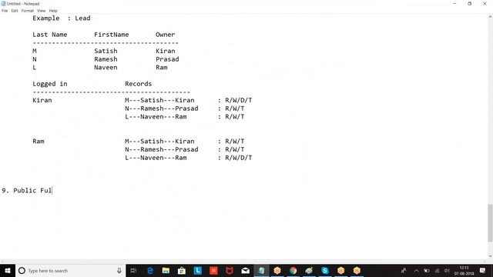Public full access is available only on the campaign object.